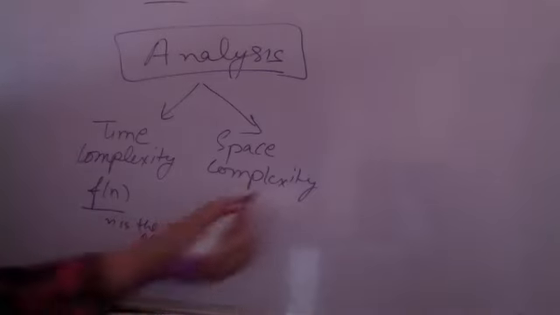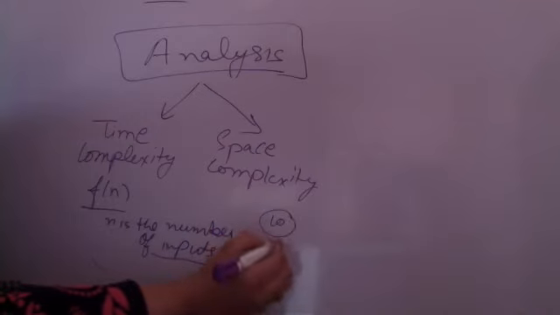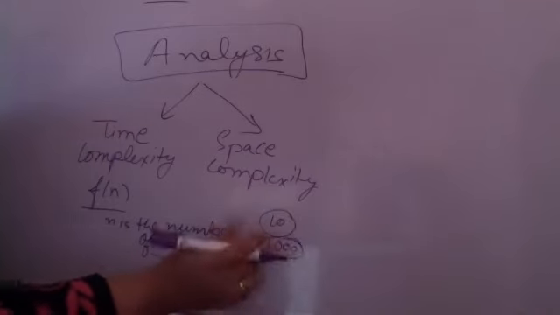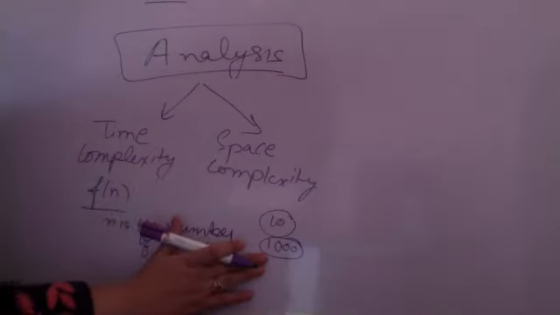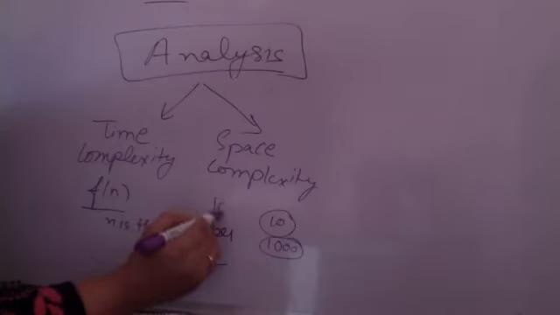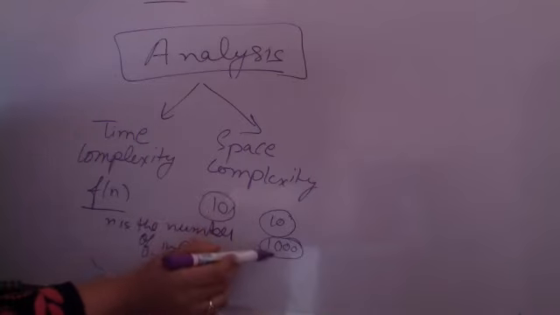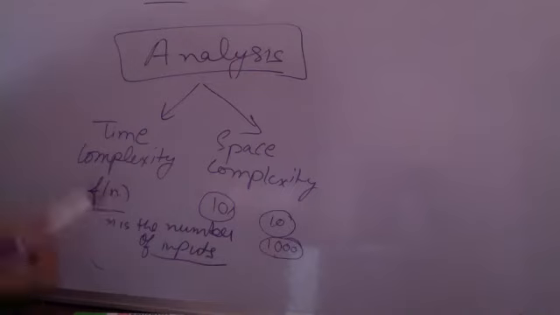So there might be an algorithm which is working excellently on 10 inputs, but if I am having 1000 inputs, the algorithm will take 10 days to give me an answer. We do not want that thing to happen, right? There might be an algorithm which is running very slow for 10 inputs and which is giving an excellent answer for 1000 inputs. That is why the analysis of time complexity and space complexity is very important. That is what we will be doing in this subject.